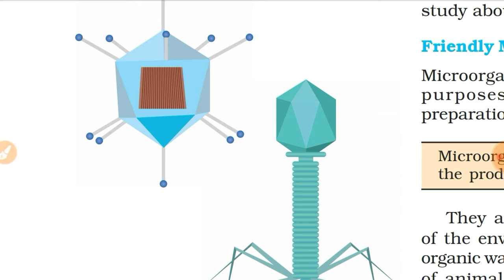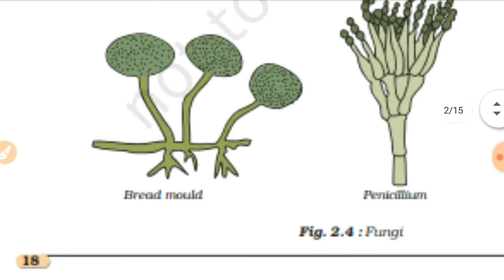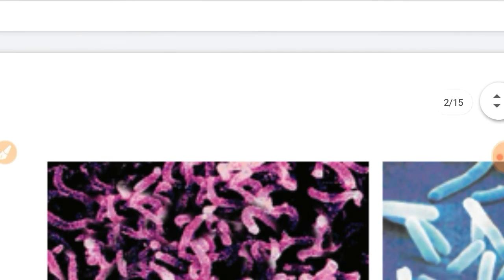Some of the bacteria are heterotroph in nature. Some bacteria are photosynthetic. An example is cyanobacteria, which are also photosynthetic. Now, shapes of bacteria. There are 3 or 4 shapes of bacteria.